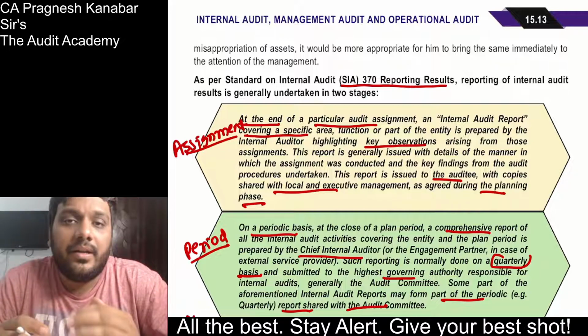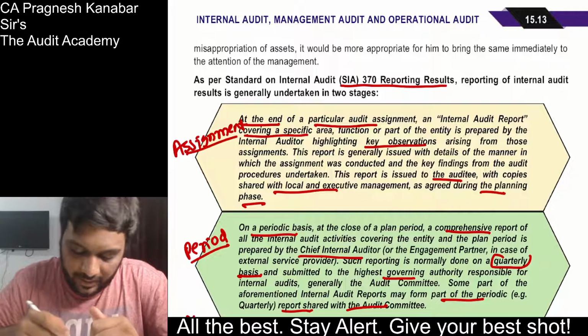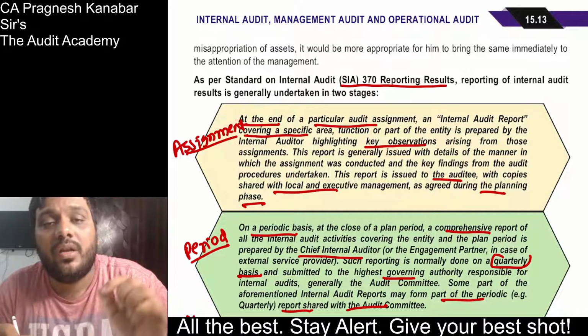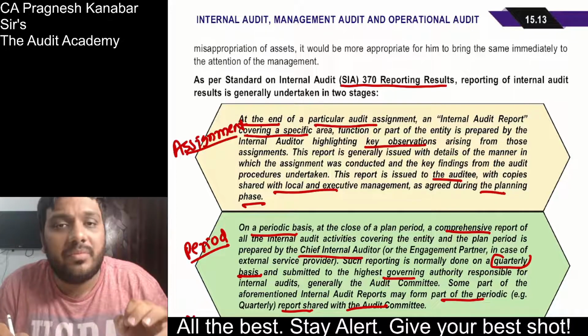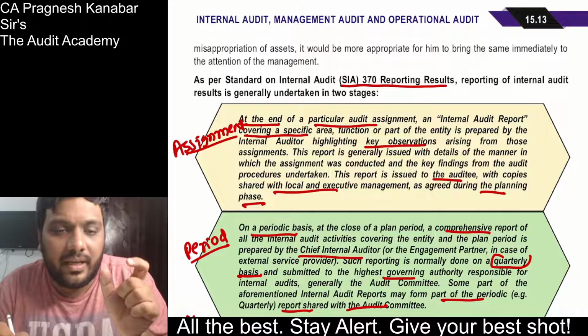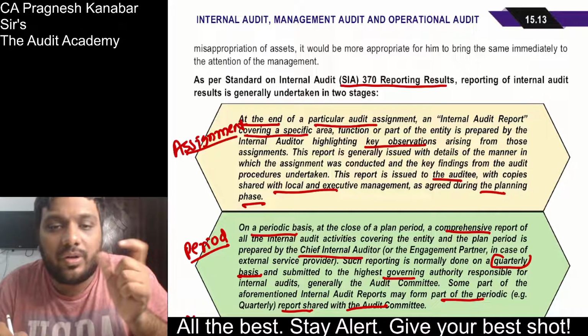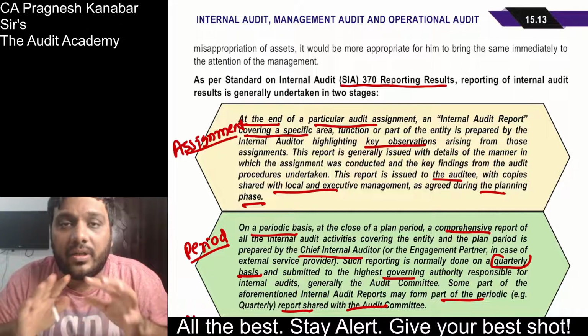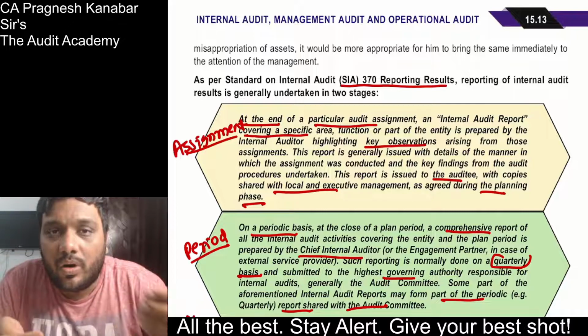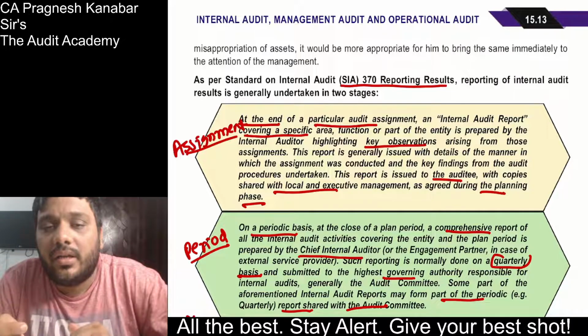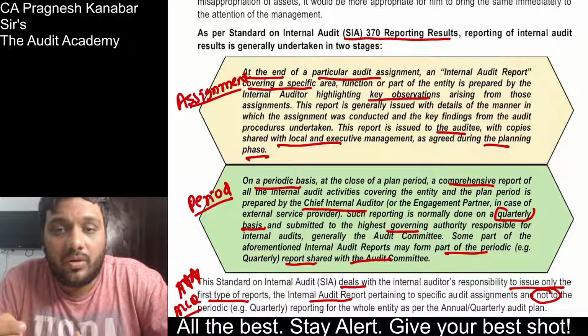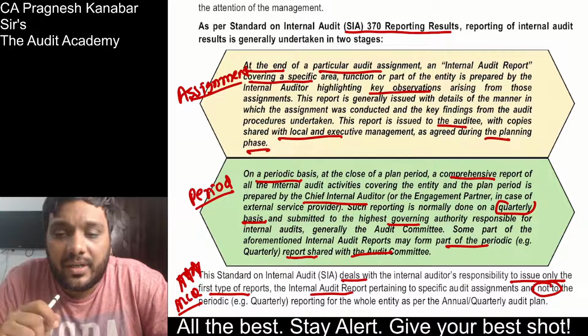Now listen to me. For the internal audit report, there are 2 types of report: one is assignment based report, another one is period based report. In an assignment based report, a particular area was given to the internal auditor, and he needs to report upon that. A period based report is a detailed report of a particular period. It could be a quarter, a half year, or an annual report.